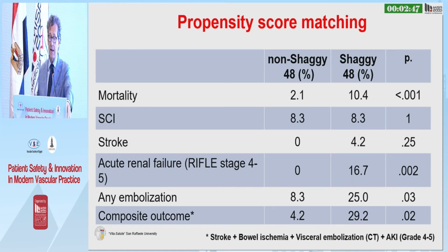And once again, the results became even more statistically significant for worse results in shaggy aortas, especially as far as mortality is concerned, acute renal failure, and any embolization.